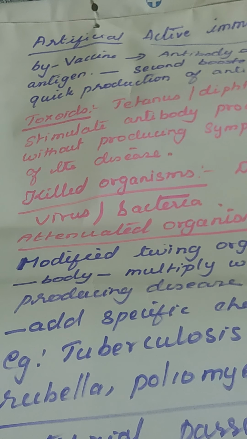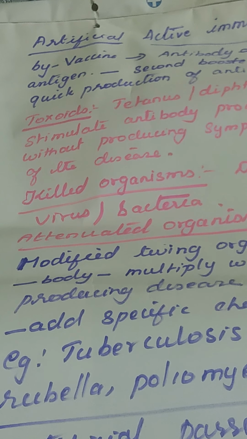What are vaccines? Vaccines are dead or weakened germs introduced in the body of the organism to create immunity. The germ itself is weakened or killed and introduced in the body, so that the body recognizes it. Even if it is a weakened or dead one, the body's immune system recognizes the protein coat of the organism, considers it an antigen, and starts producing antibodies. That is what is called artificial active immunity.